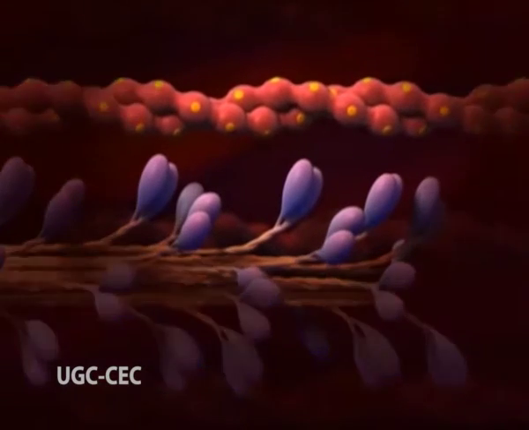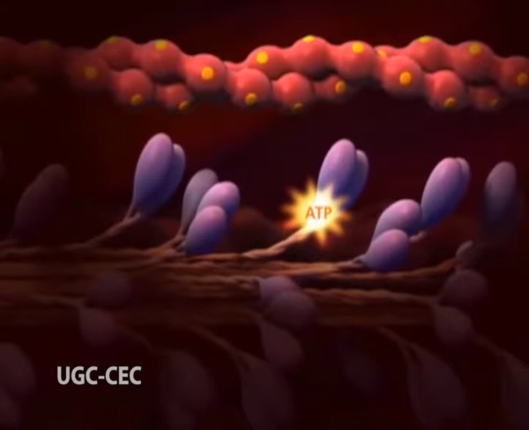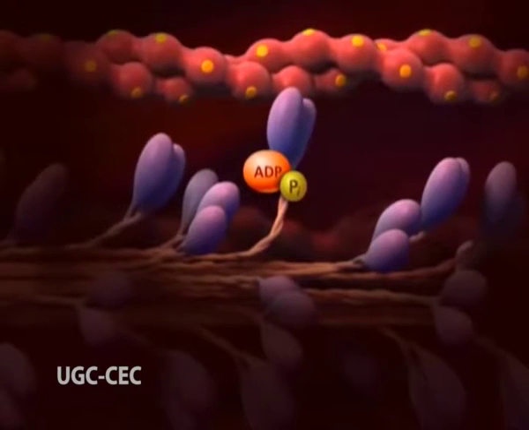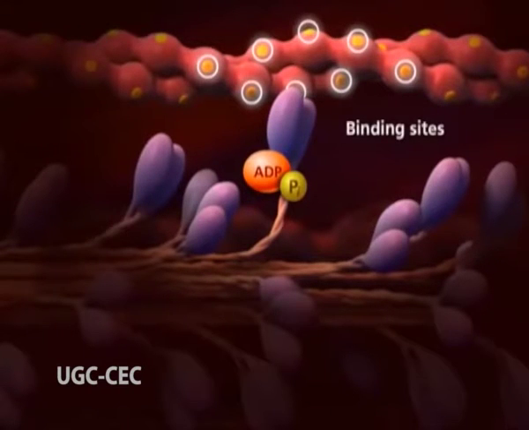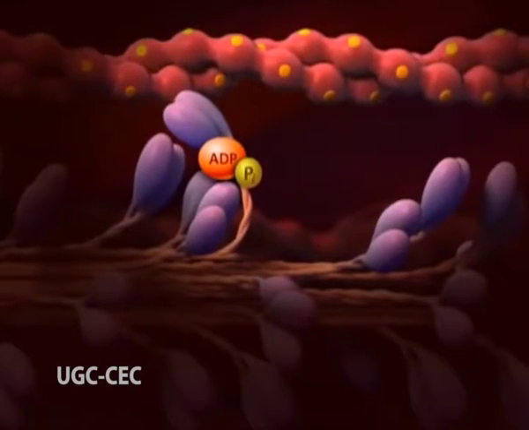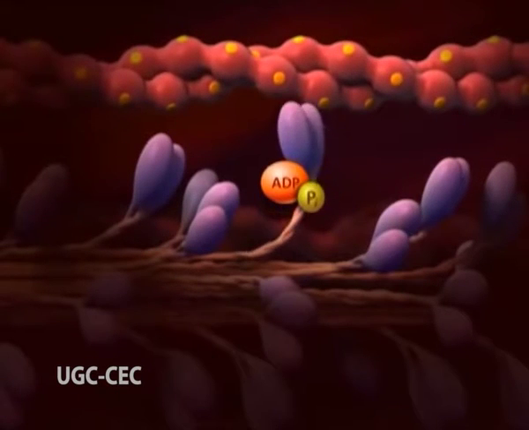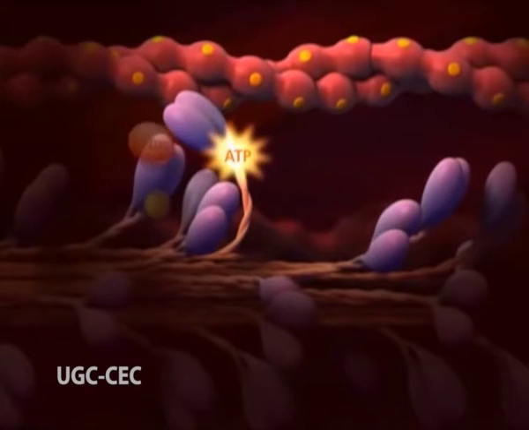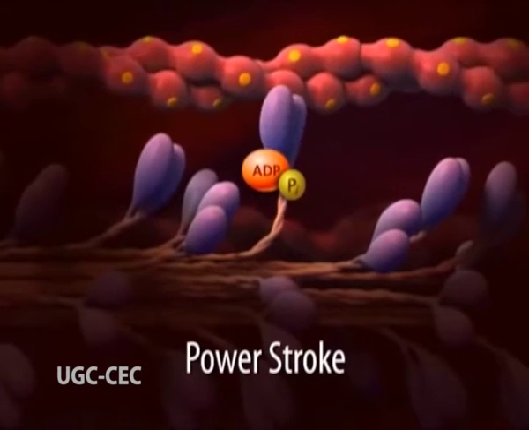ATP binds to myosin and is hydrolyzed by ATPase into ADP and phosphate. The energy released by this process activates the myosin head and moves it into a high energy extended position. This myosin head binds to a newly exposed active site on the thin filament, generating a cross bridge between actin and myosin. Myosin releases the ADP and phosphate, returning to a low energy position, pulling the thin filament along. This movement is called a power stroke. Shortening occurs when the extensible region pulls the filaments across each other like the shortening of a spring.